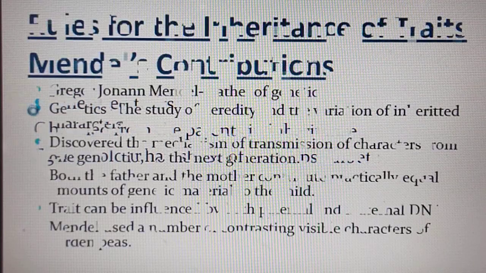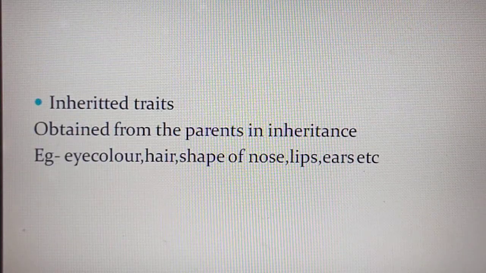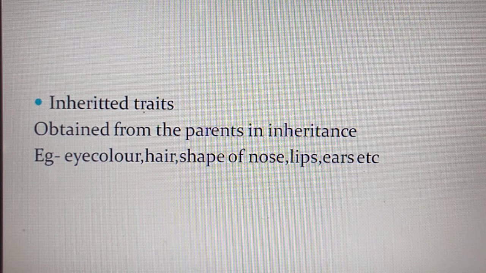Next we have to study a term, that is inherited traits. Traits, inherited traits means characters.